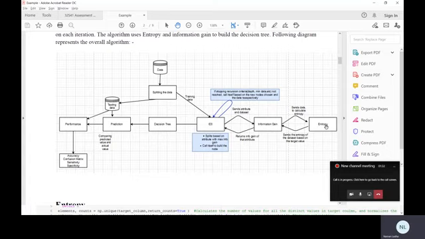Entropy basically calculates the impurity in a particular data set based on the target variable. Information gain tells us, if we split the data based on a particular feature, how much impurity will be reduced from the previous actual data set. ID3 keeps on recursively calling itself to build the tree. It stops when certain conditions are met, for example, if we set a particular depth that the tree should not exceed, it will stop making the tree.